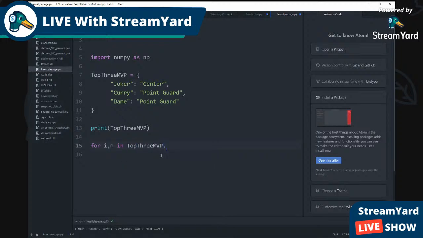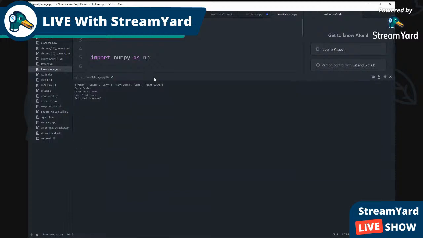But we're going to put dot items, so we print all the items inside the dictionary. Then we put the closed brackets, and then we're going to print i and m. Now it should print next to each other.